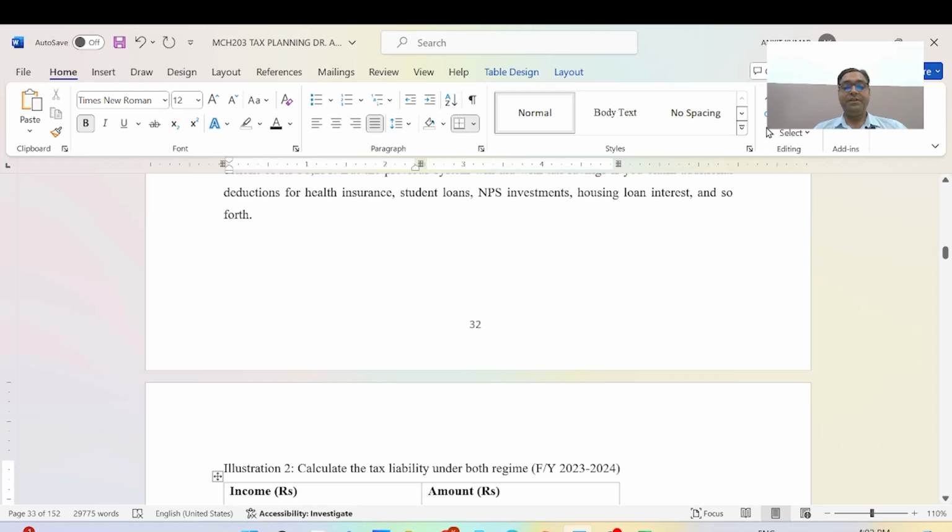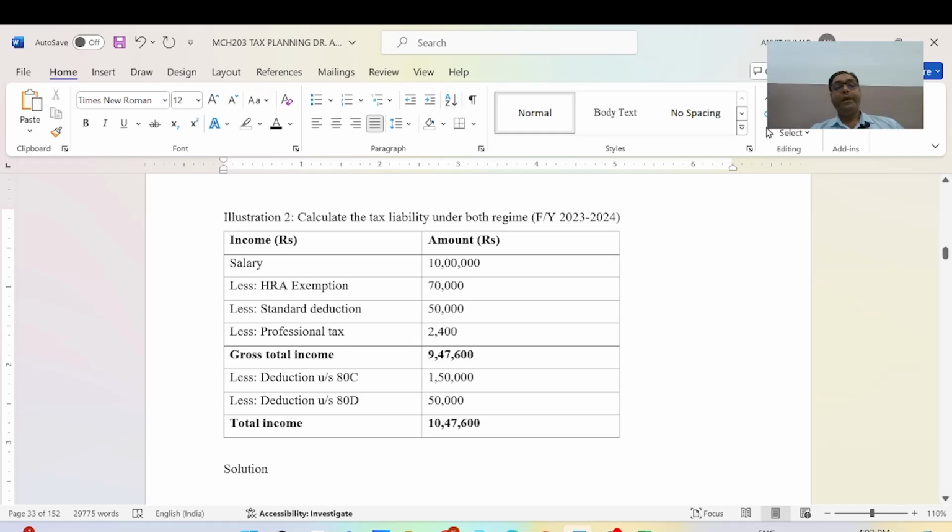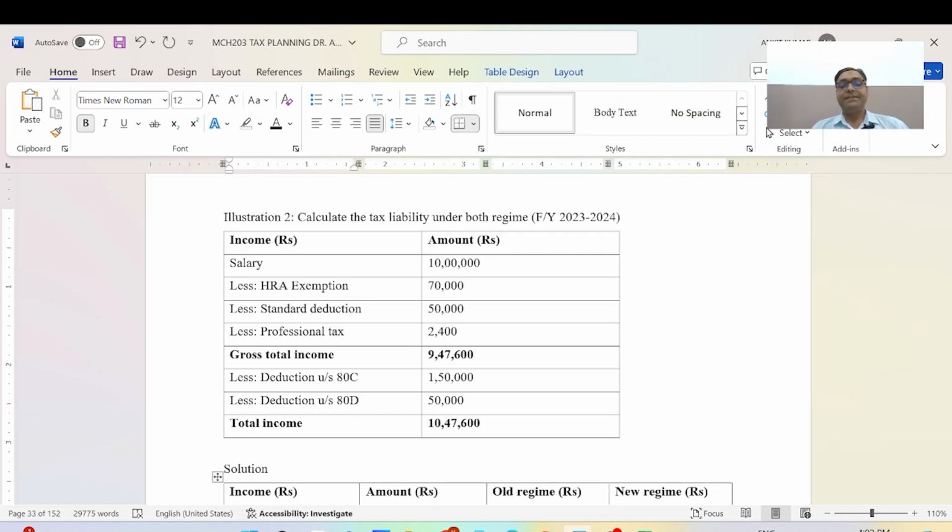But now we will discuss the second question here. It is to calculate the tax liabilities under both regimes in the financial year 2023-24. Here is the information we have: salary is 10 lakh rupees, less HRA exemption 70,000, standard deduction is 50,000, and professional tax is 2,400.